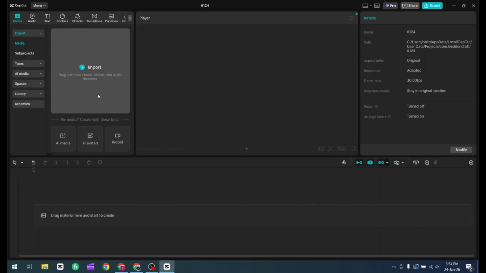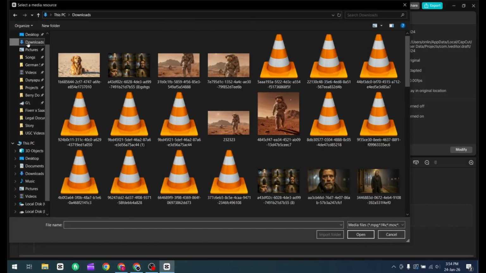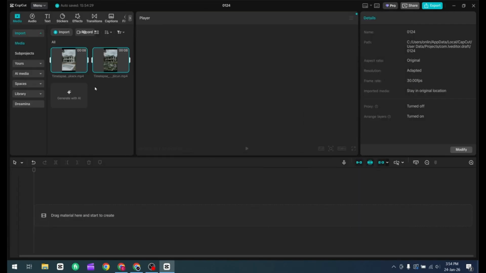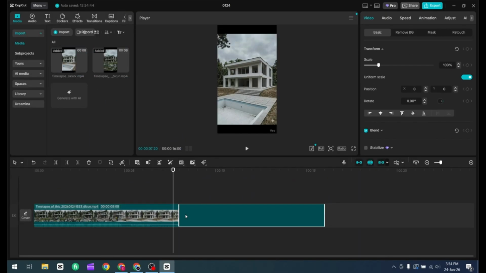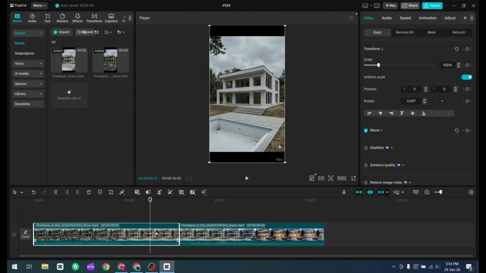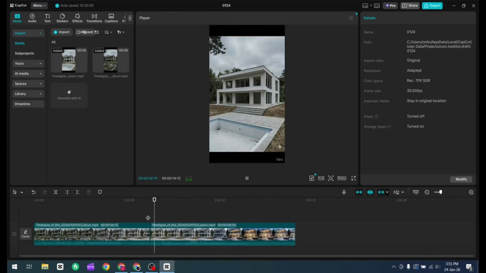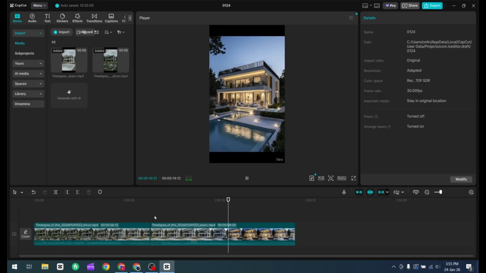Now open any video editing software like CapCut. Import both videos you just downloaded. Add the first video to your timeline, followed immediately by the second video. You can add some cuts and transitions between the clips if you want to make it look more polished and professional. And just like that, your transformation video is complete and ready to upload.